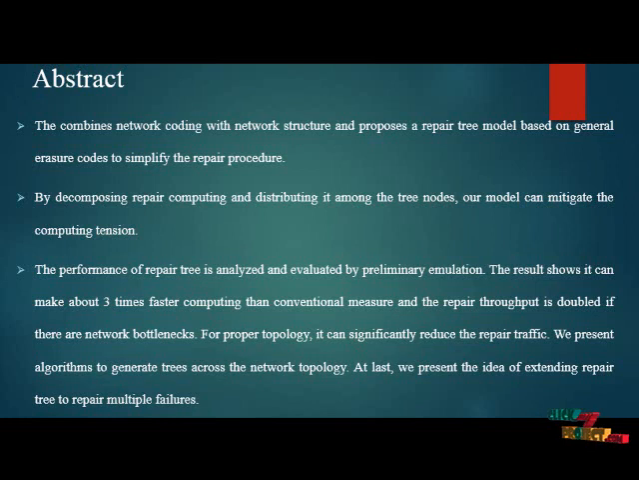The first concept is decomposition of repair computing. Due to the linear combination property of the codes, the repair computing is decomposed and distributed across the network. The core is that the multiplication operation of the data with their coefficients is carried out at the sender instead of the sink.